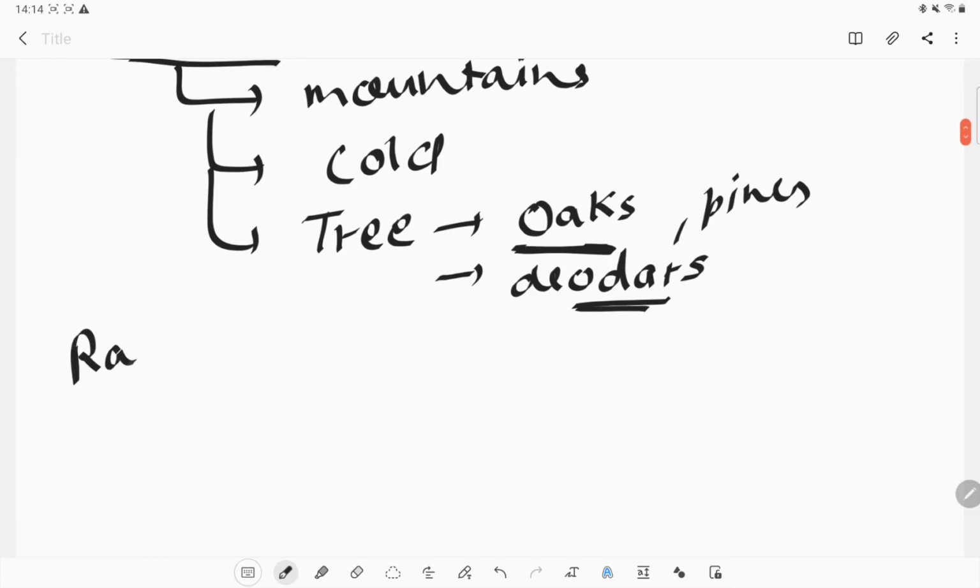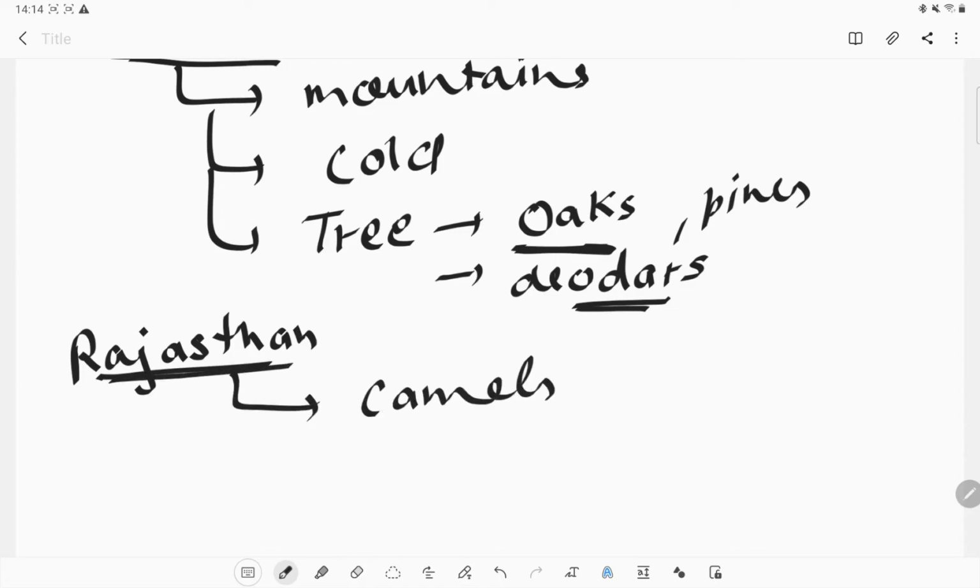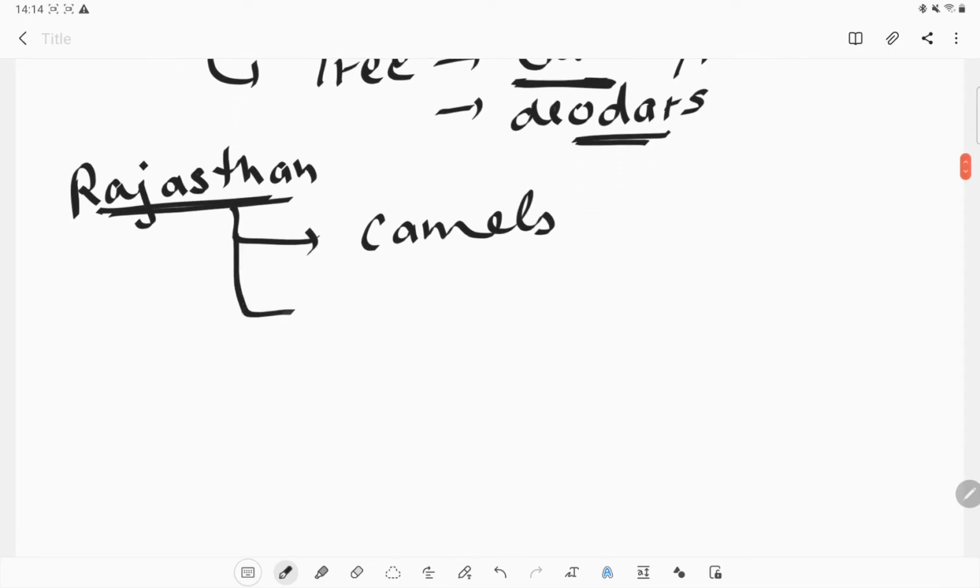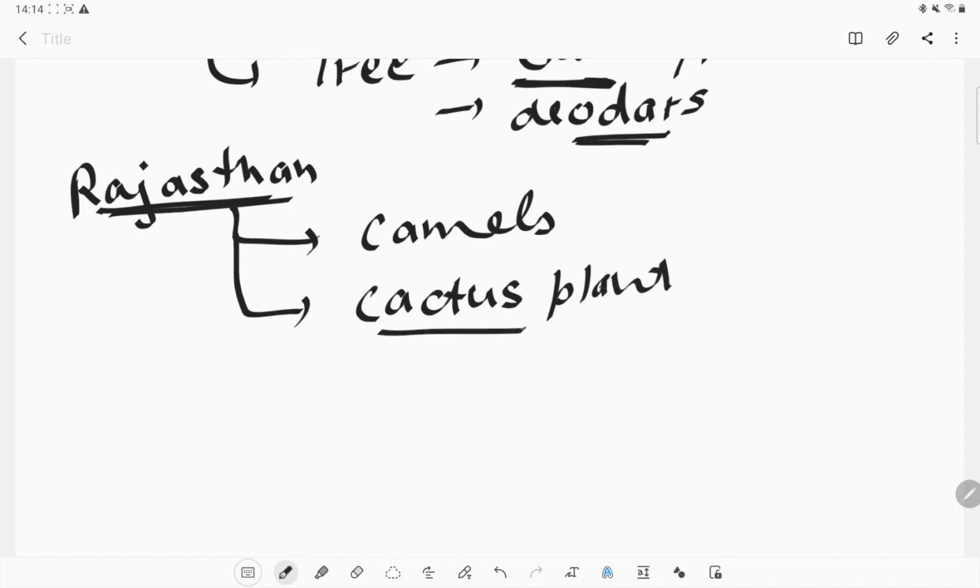If we go to Rajasthan, which animal must you have seen very often in Rajasthan? That's the camel. The camel is the animal which you more often see in Rajasthan, and the plant is the cactus plant. Why only cactus plants and camels?